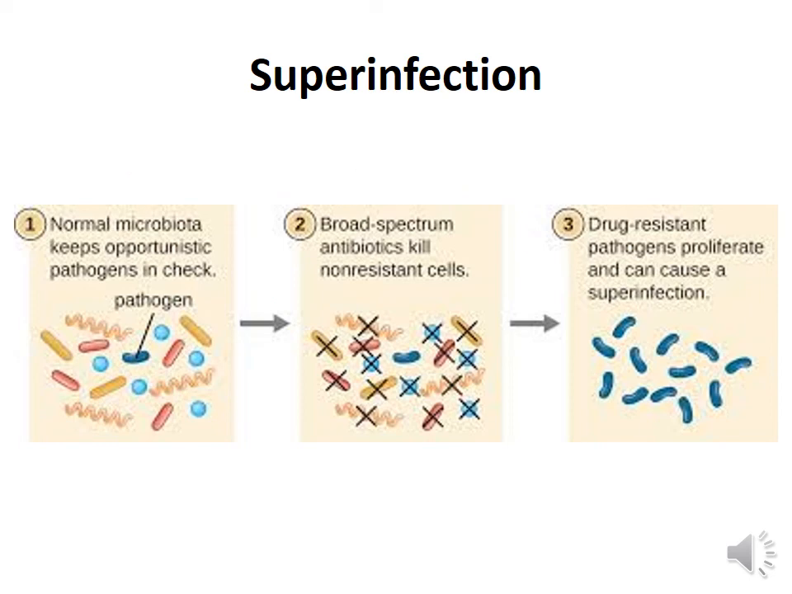So this is a diagram showing the processes in superinfection. Normal microbial flora keep the opportunistic pathogens in check. Broad spectrum antibiotics kill the non-resistant cells. The drug-resistant pathogens proliferate and they can cause a superinfection.